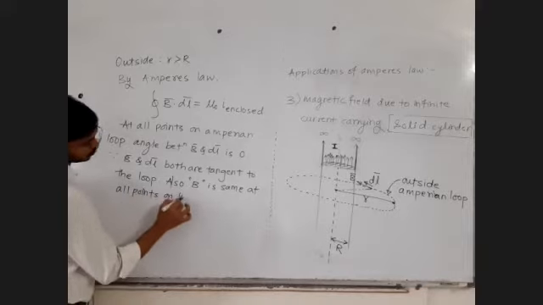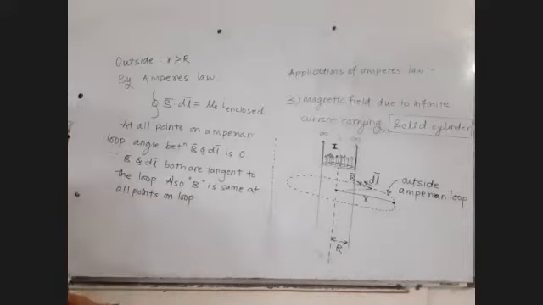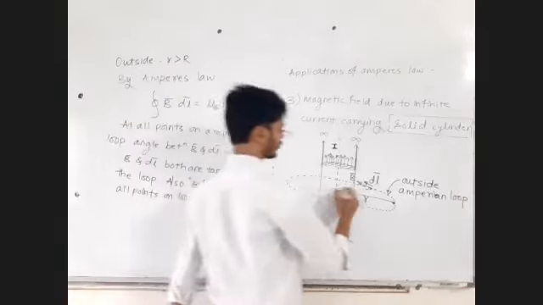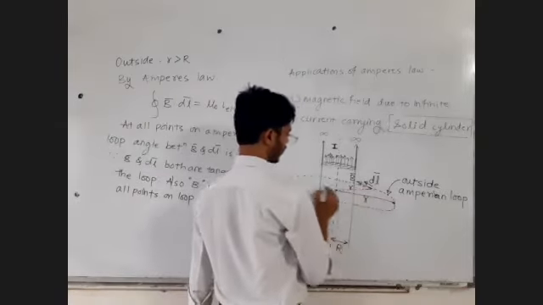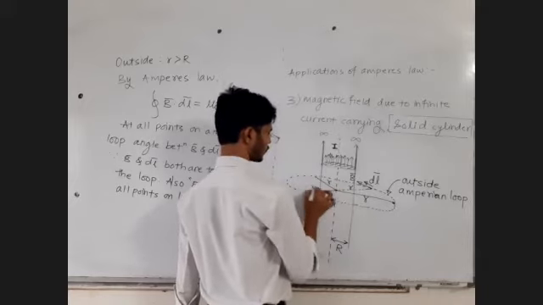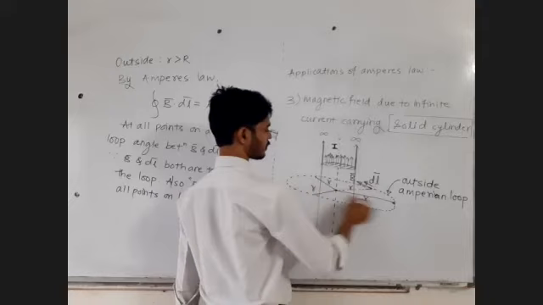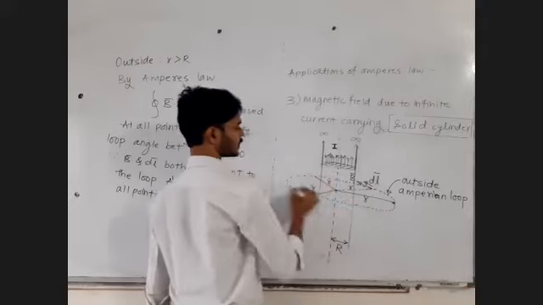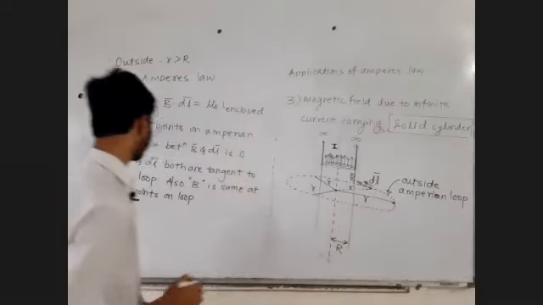Every point is at a distance equal to r. So because of symmetry, the magnitude of the magnetic field will be the same at all the points on the loop.